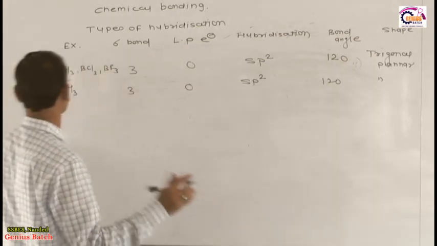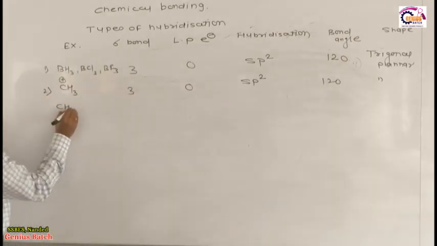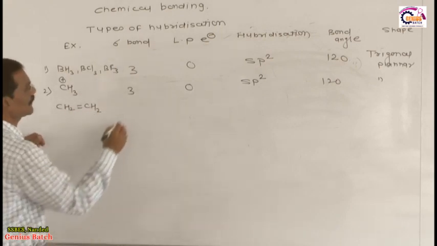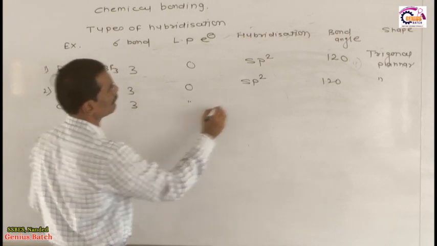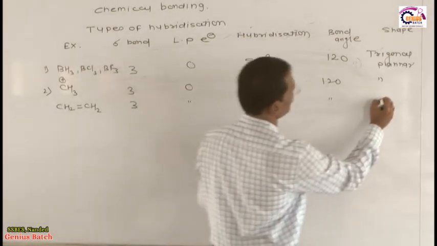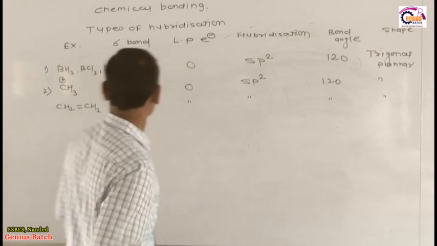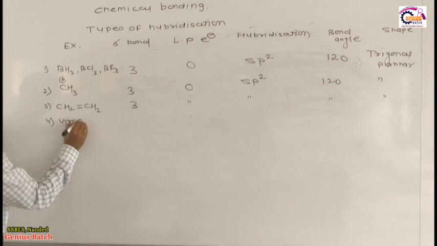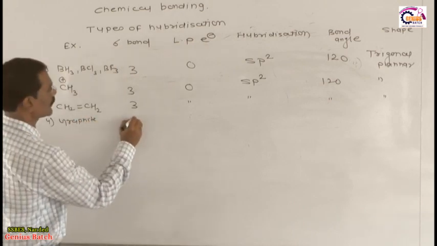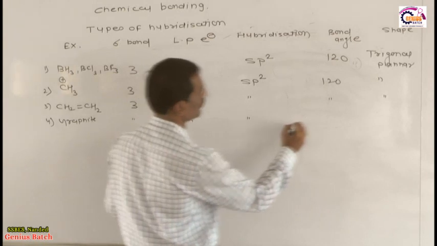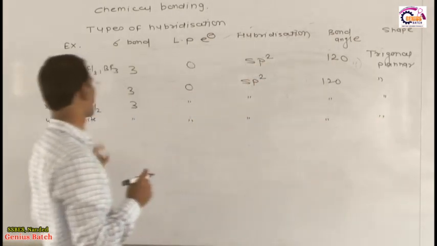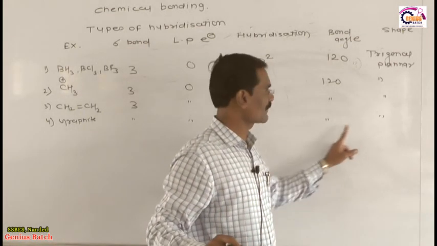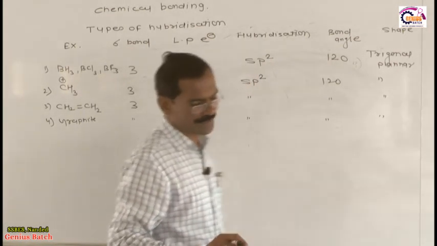After this, the next example is the third example, CH2=CH2, which we already discussed as a previous example. Same things happen here: 0 lone pair, hybridization sp2, bond angle 120, geometry trigonal planar. After this, the next example is graphite. You know very well what happens in graphite. Everything is the same in graphite. Write down in your notebook. Don't just tick mark like this. 3 sigma bonds, 0 lone pair, sp2 hybridization, bond angle 120, geometrical shape trigonal planar.